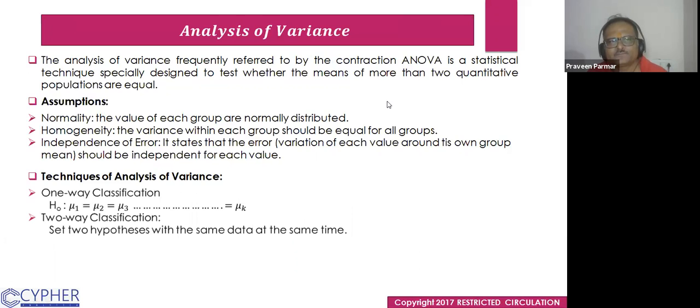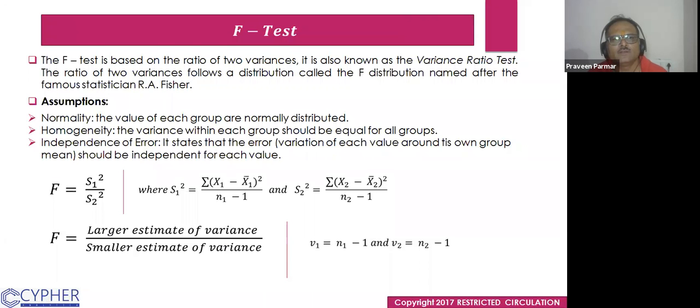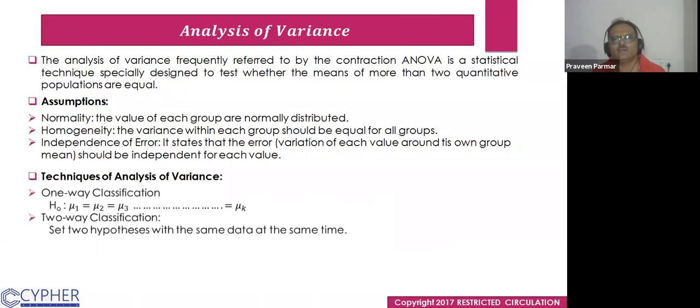And further, after the F test, we use the analysis of variance. There are 2 or 3 types of analysis of variance, ANOVA.